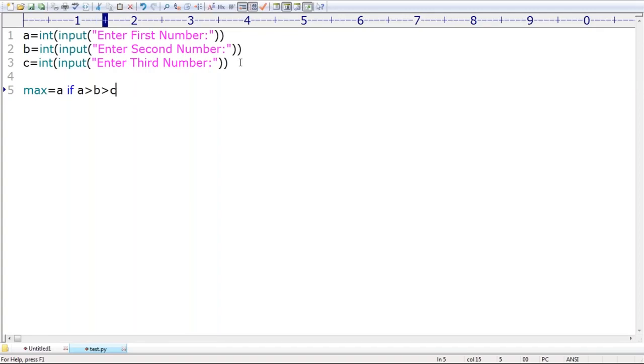Correct or not? Yes, because in the last session I covered it. Next thing, chaining of relational operators is possible. Sir, A should be greater than B and B should be greater than C. Okay, all the conditions are satisfied, then A is the max value.